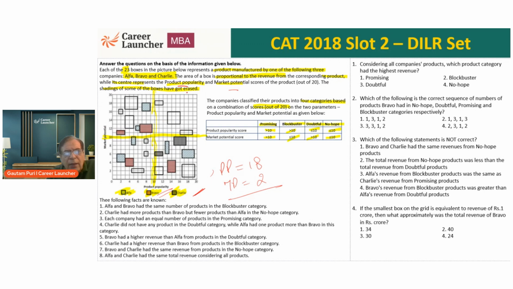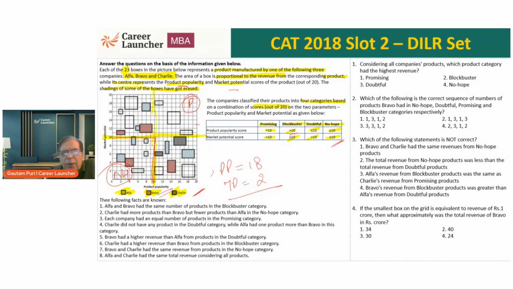Now when I look at this particular region, both are more than 10. If both are more than 10, this is the promising category. It has market potential scores greater than 10 and product potential scores greater than 10. If both of them are less than or equal to 10, it is no hope. Everything is less than 10. Both the scores of market potential as well as product popularity are less than 10 for this particular category. So it is the no hope category.